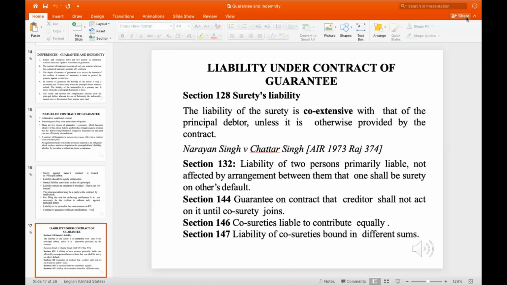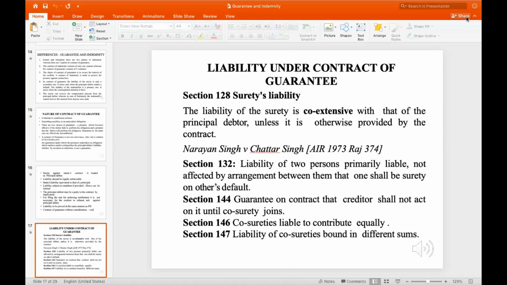Next, as we move on, Section 132 speaks of the liability of two persons primarily liable, not affected by the arrangement between them. One shall be surety in case of the other's default. So if there has been no mention of what needs to be done, then one person will be taken to be the other's surety. Next, Section 144 speaks of a guarantee on the condition that the creditor shall not act until the co-surety joins. That is, until the surety joins in, the creditor shall not provide the goods or enter into the contract.